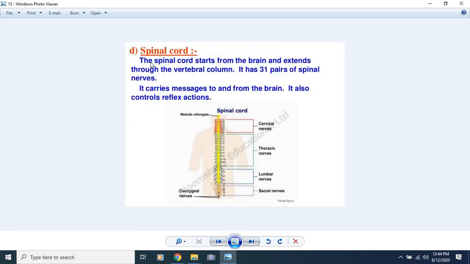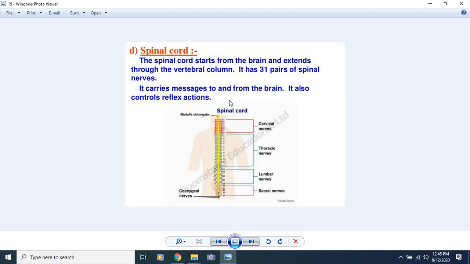Now next is the spinal cord. The spinal cord is also a very important part of our nervous system. It starts from the brain and extends through the vertebral column. It has a total of 31 pairs of spinal nerves, and as we have seen, the brain has 12 pairs of cranial nerves, that is, nerves arising from the brain are known as cranial nerves. They carry messages to and from the brain. The spinal cord also controls reflex actions.